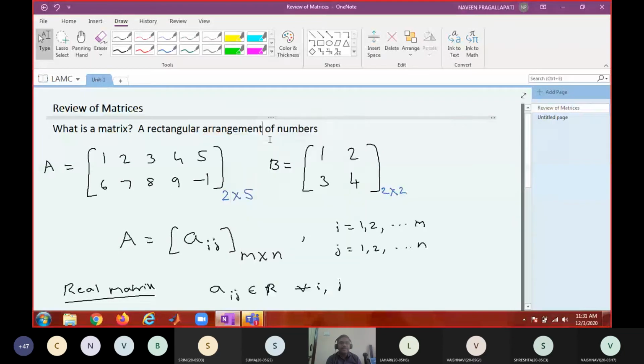A rectangular arrangement of elements, not necessarily numbers, in rows and columns. Rows and columns, right?